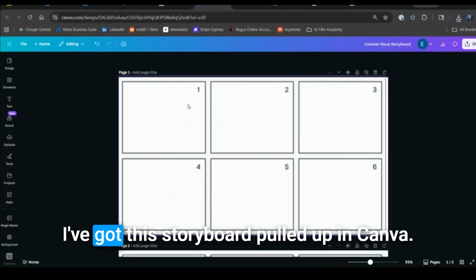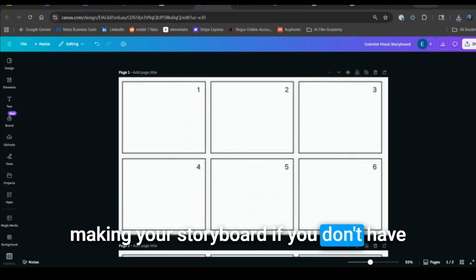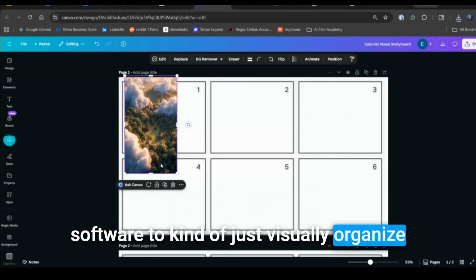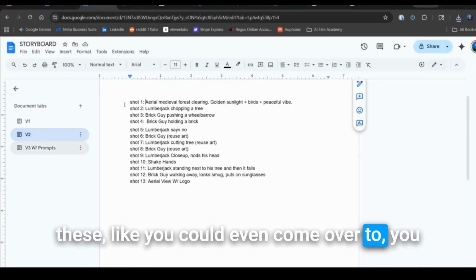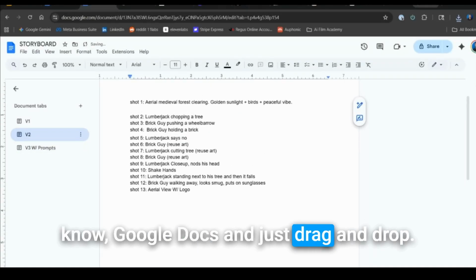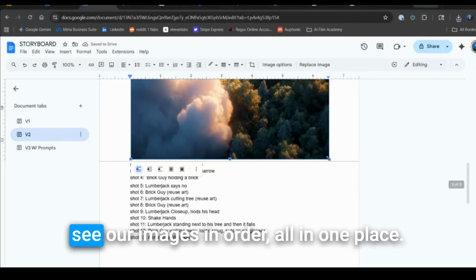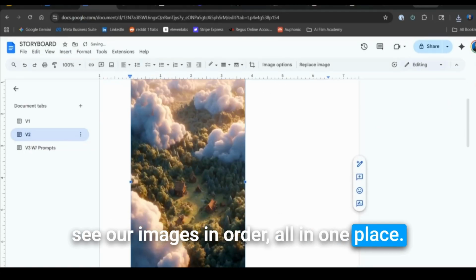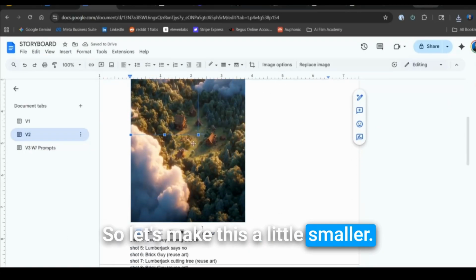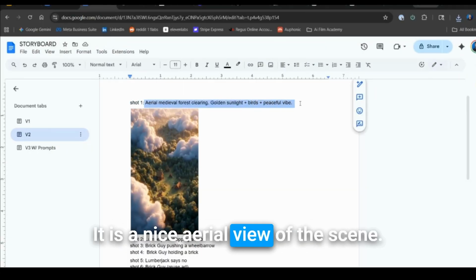Really like this one. I've got this storyboard pulled up in Canva. Don't worry too much about where you're making your storyboard. If you don't have a software to visually organize these, you could even come over to Google Docs and just drag and drop. The only reason we're doing this is to visually see our images in order, all in one place. So to make this a little smaller, I like this for our shot 1, a nice aerial view of the scene.